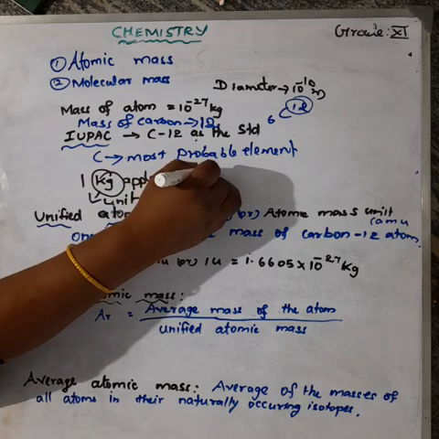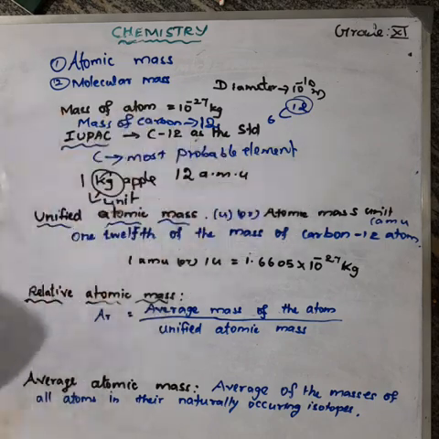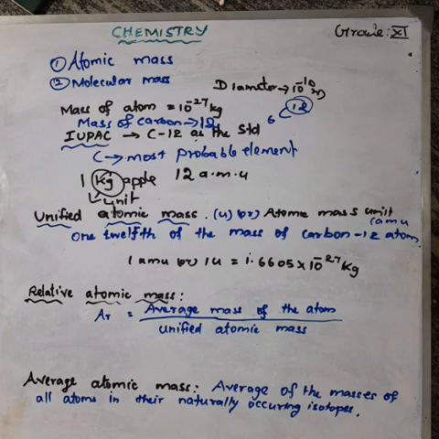Understood. So what is unified atomic mass? What is atomic mass unit? Atomic mass unit is otherwise called unified atomic mass. So what is the definition of the unified atomic mass?